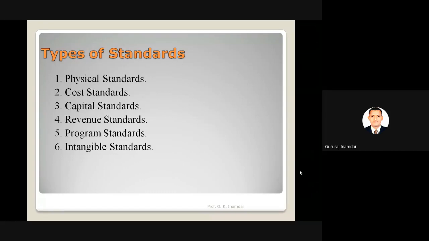For example, in the share market, what is capital? Capital is nothing but providing funds, but funds in different ways, so we have to study those standards. Revenue standards: according to the revenue, different standards are available.